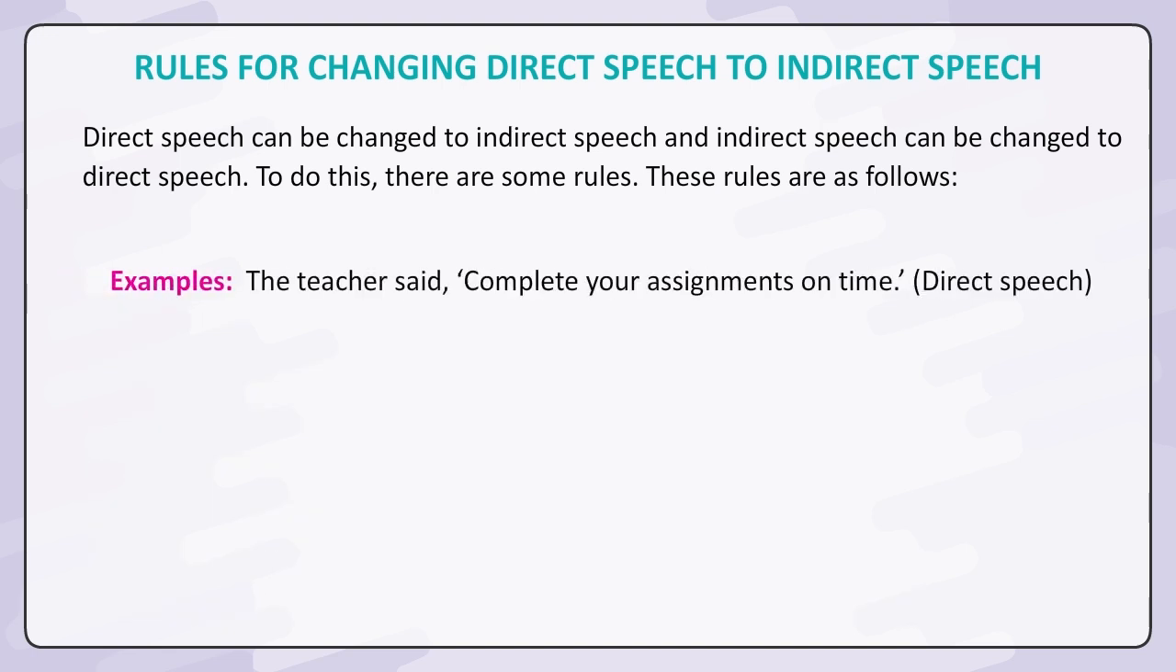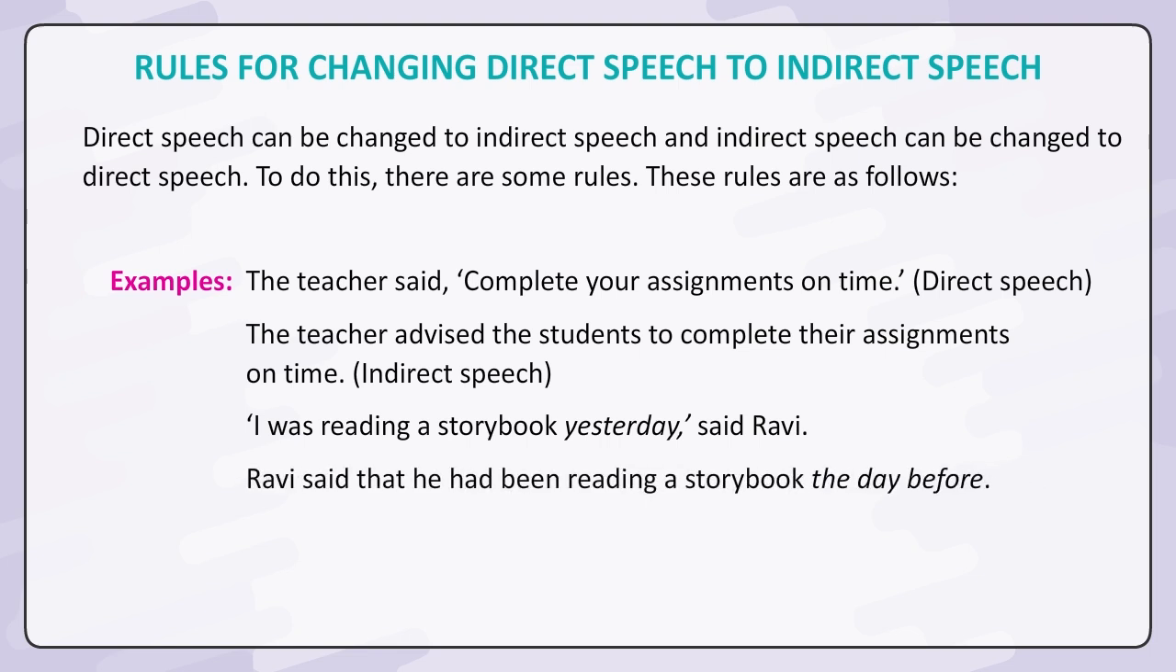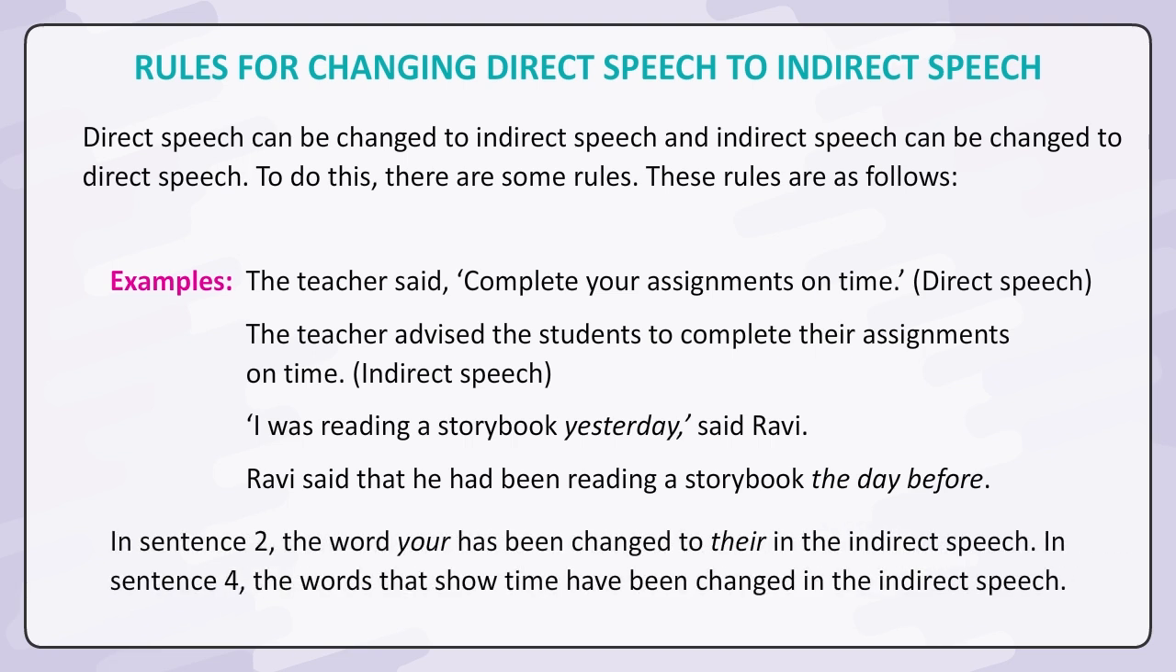Examples. The teacher said, "Complete your assignments on time." Direct speech. The teacher advised the students to complete their assignments on time. Indirect speech. "I was reading a storybook yesterday," said Ravi. Ravi said that he had been reading a storybook the day before. In sentence 2, the word your has been changed to their in the indirect speech. In sentence 4, the words that show time have been changed in the indirect speech.